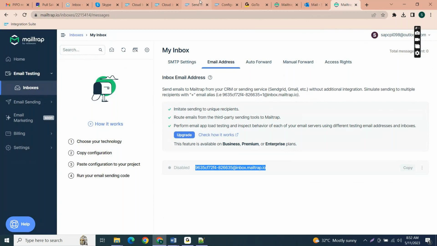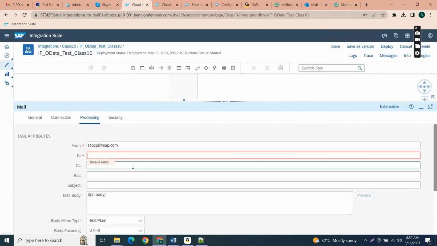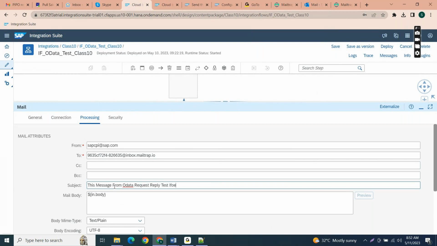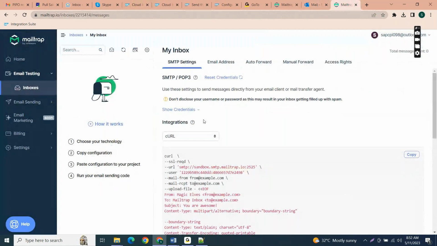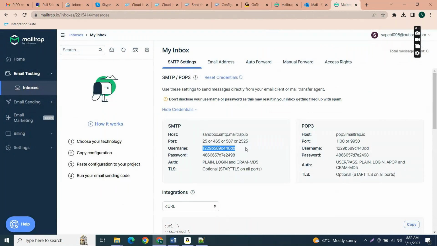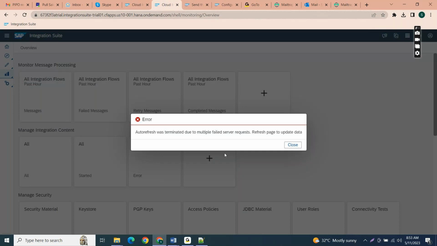So here we have to update. So this is my new account, right? So where I have to update these client credentials? Anyone? Where I have to update this username and password? So this username and password, where I have to update?